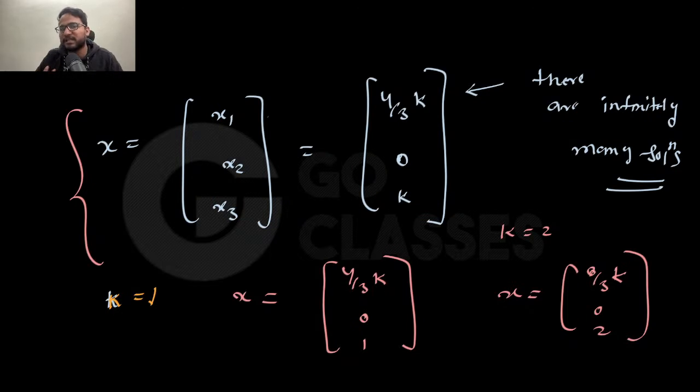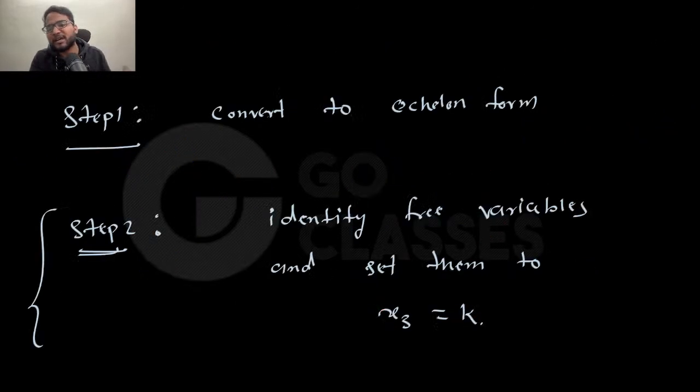If everything is fixed, then you cannot set anything to k. If everything is fixed, this is 4 by 3, this is 0, this is 1. Let's suppose it is fixed to be 1, right? Then you cannot set anything to k. So if there is a free variable, then there are always infinitely many solutions. Hope you understood this.